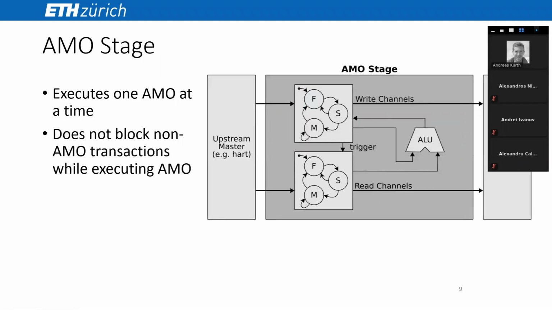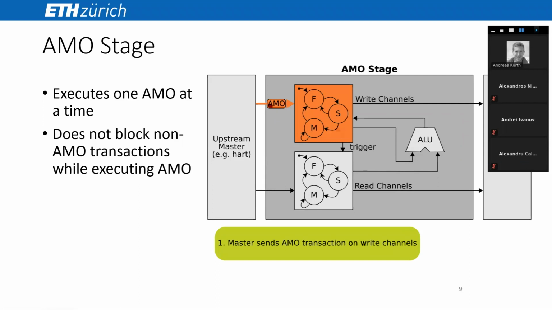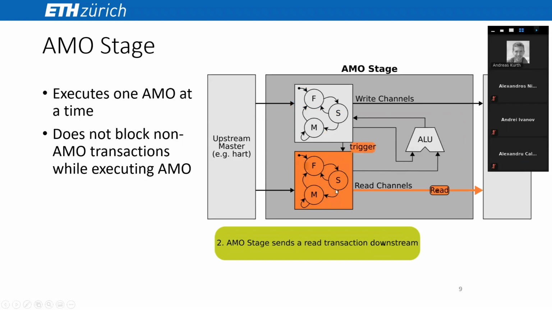The AMO stage executes one AMO at a time and does not block other AMO transactions while executing one. So let's go through an example also here. Assume that a heart sends an AMO transaction on one of the write channels. This then triggers a read to downstream memory, since the ALU first needs to have the second input value here. So one input value comes from the heart that sends the atomic, for example, increment, and the other one has to be read from memory.